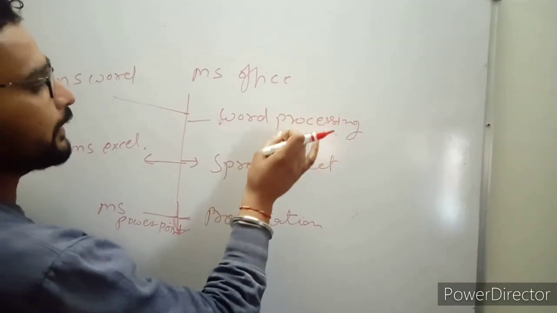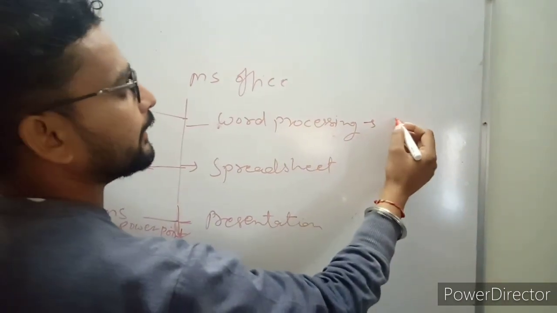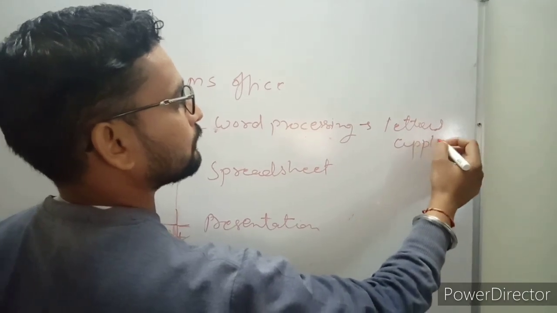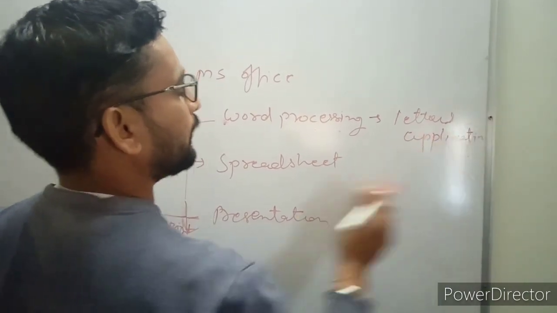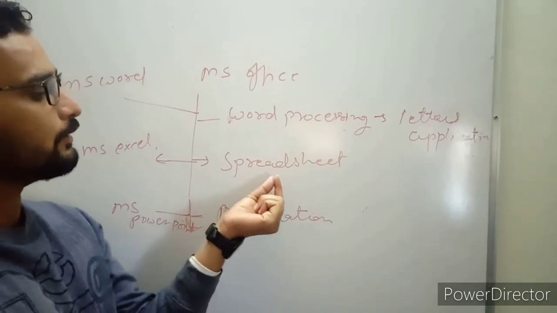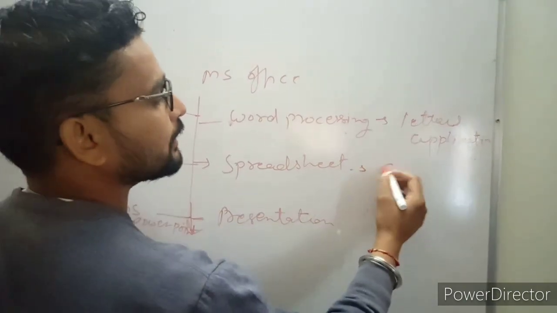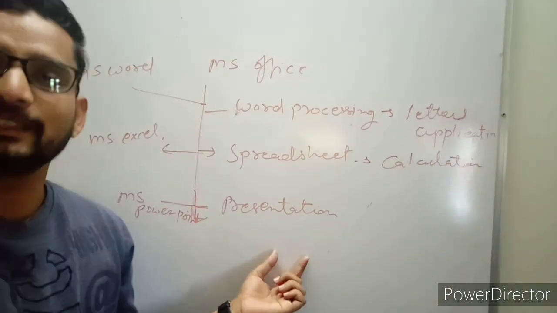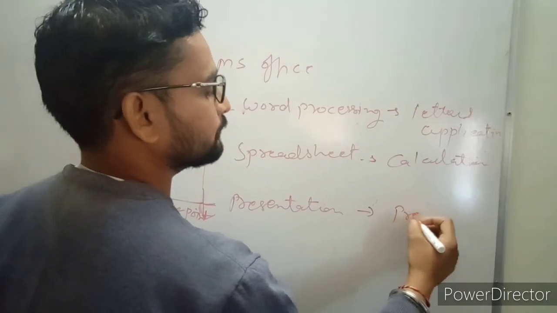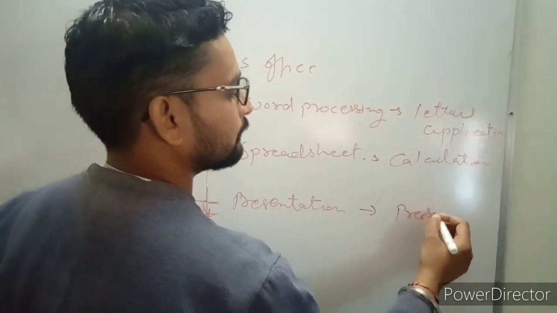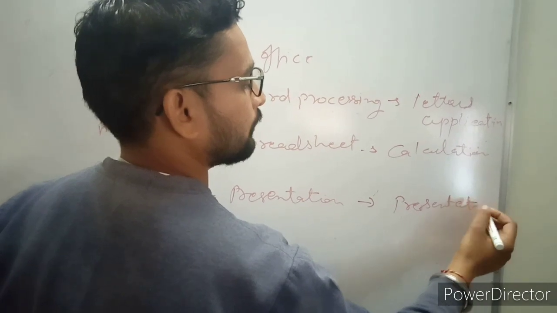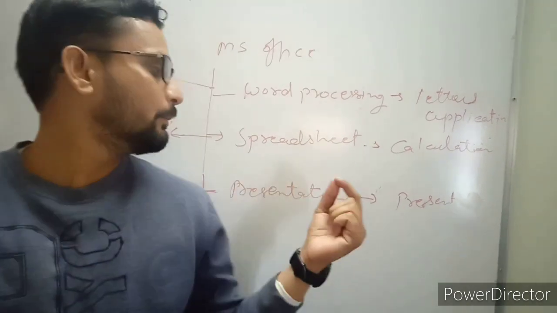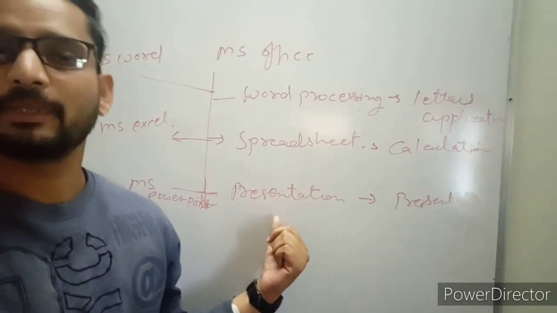So what can we do with word processing? We can create letters and applications in word processing. What is the use of spreadsheet? Spreadsheet we can use in calculation. And what is presentation? We can use it to present some topic, or we can present something, so we can use presentation, right?